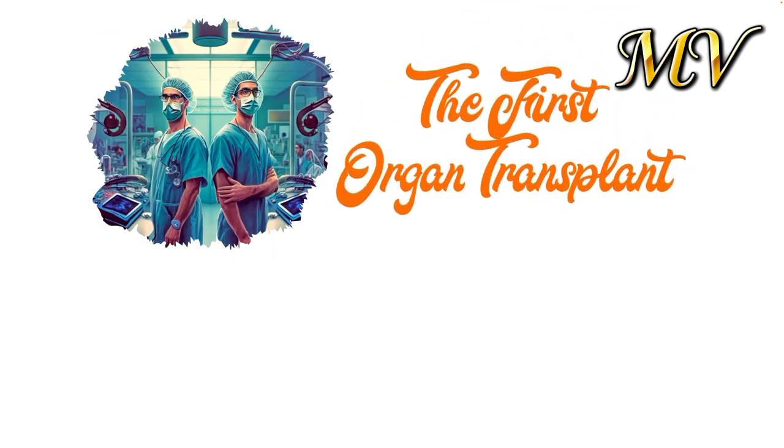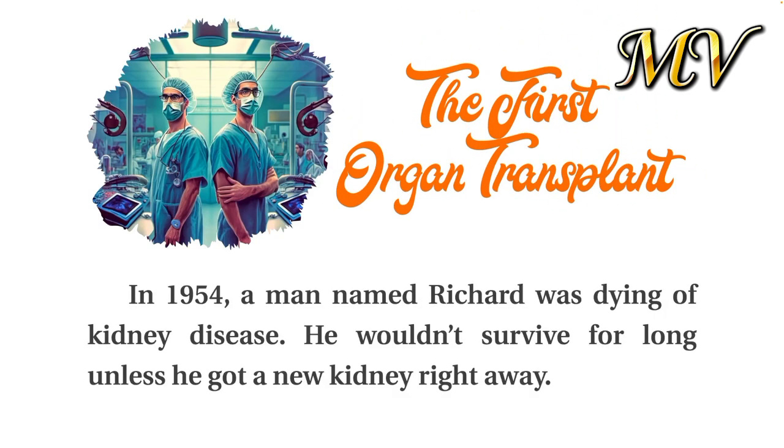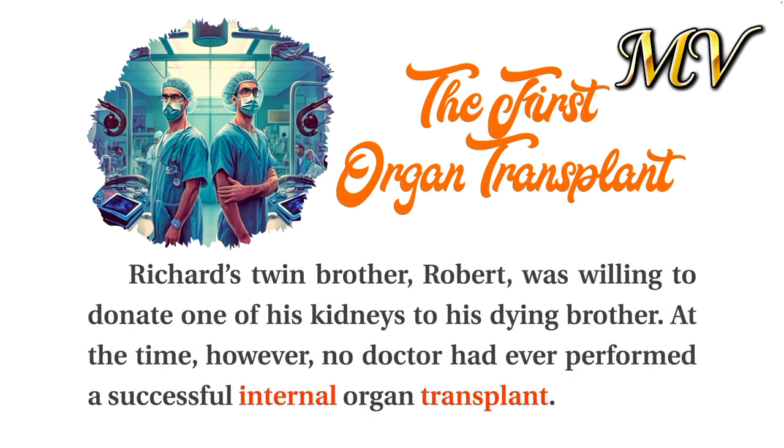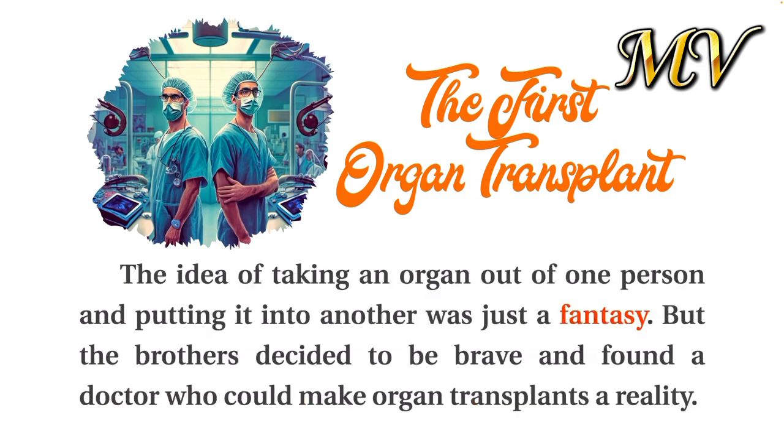The first organ transplant. In 1954, a man named Richard was dying of kidney disease. He wouldn't survive for long unless he got a new kidney right away. Richard's twin brother, Robert, was willing to donate one of his kidneys to his dying brother. At the time, however, no doctor had ever performed a successful internal organ transplant. The idea of taking an organ out of one person and putting it into another was just a fantasy.